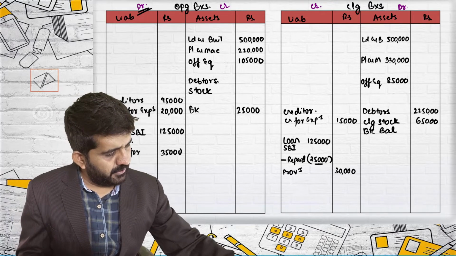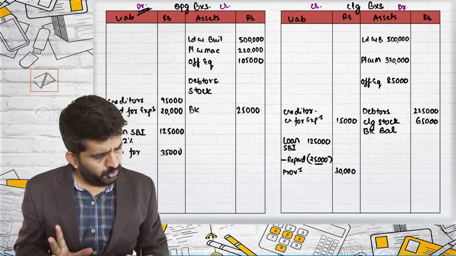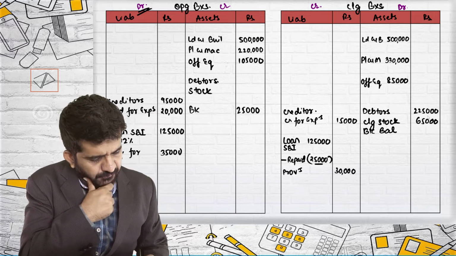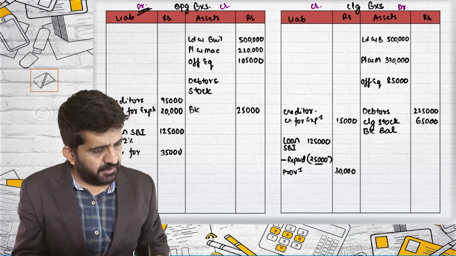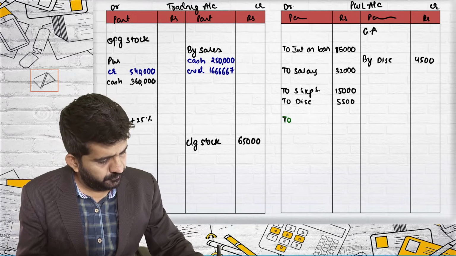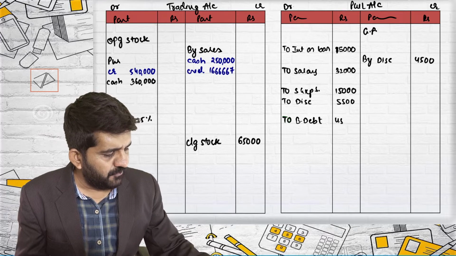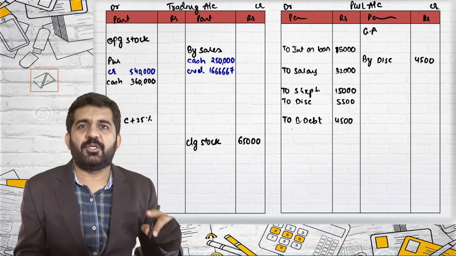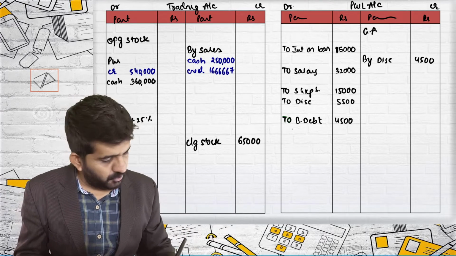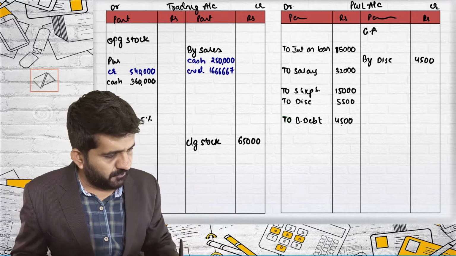It is 2 lakh. So see, the answer will differ. First, it is your expenditure, right? So, to bad debt 4,500. It is 2,25,000 into 2% is 4,500. So bad debt expense is expenditure, P&L will be debited 4,500.